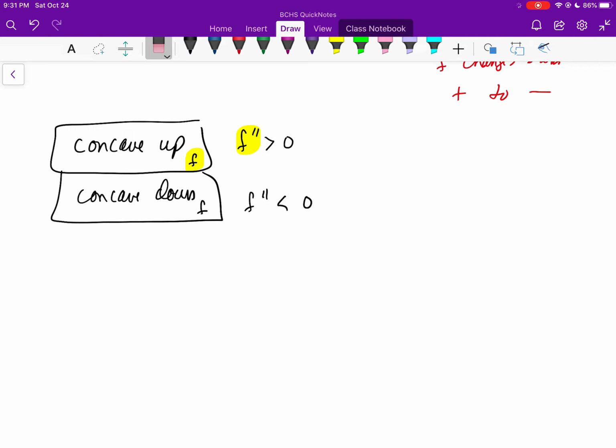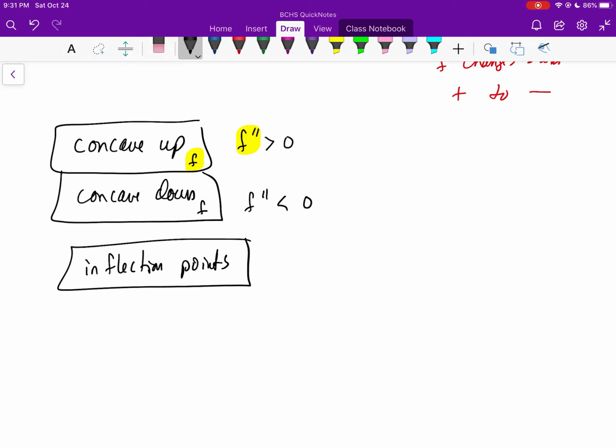Inflection points, we'll write that one out. Inflection points occur where the second derivative changes sign. As long as you get that down, you're going to be good for this class. They're never going to give you a case where you don't have a tangent line. Typically, you're talking about twice differentiable functions, so you don't really run into that category. In this particular class, all that matters is that the second derivative changes sign.